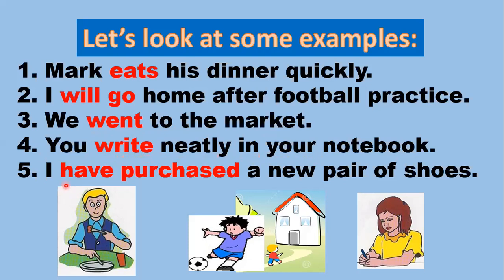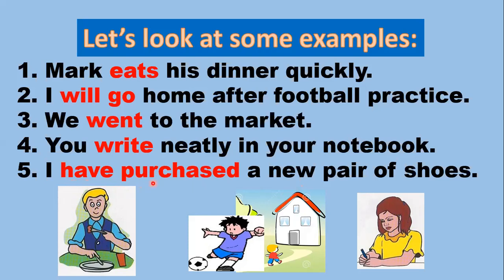Fifth one, I have purchased a new pair of shoes. Now here I need an auxiliary verb with my main verb to make my sentence complete. If I say I purchased a new pair of shoes, that does not make complete sense.